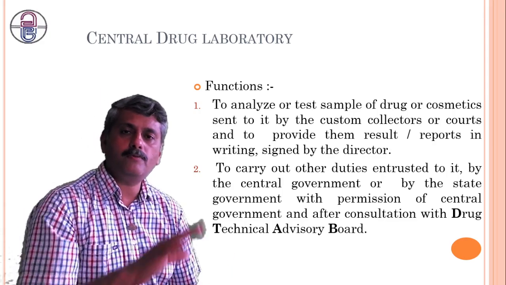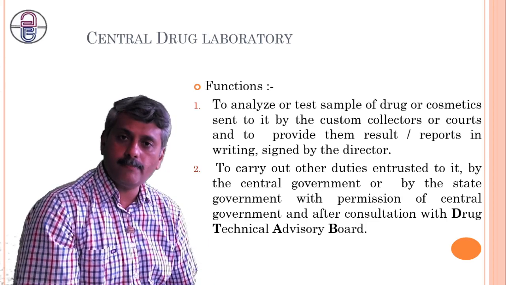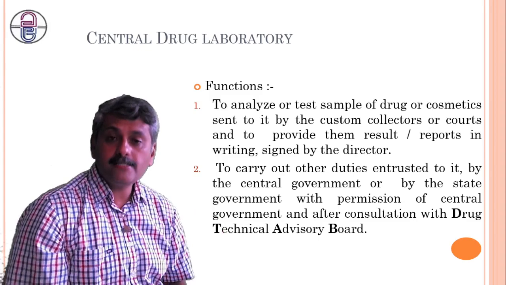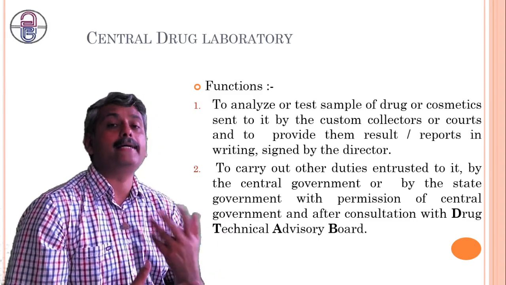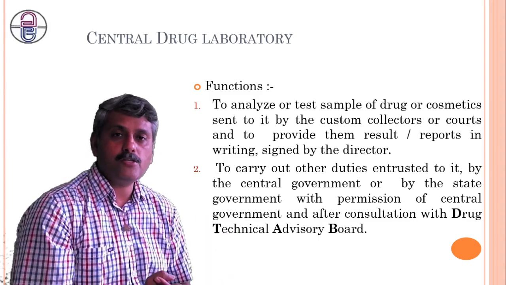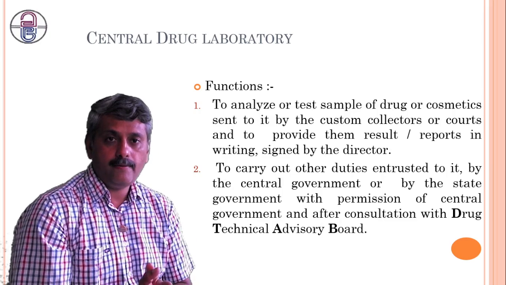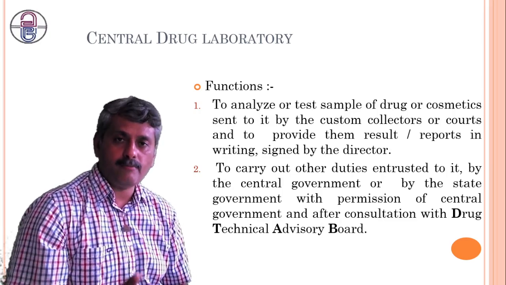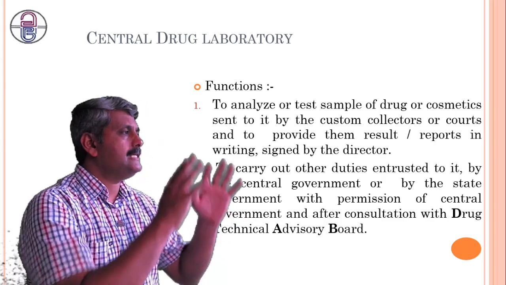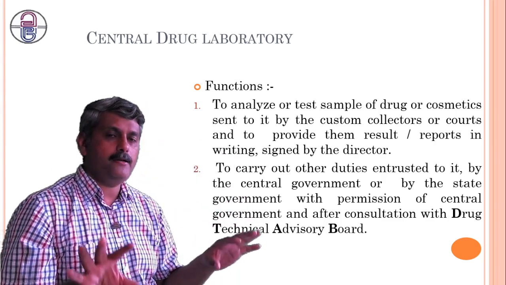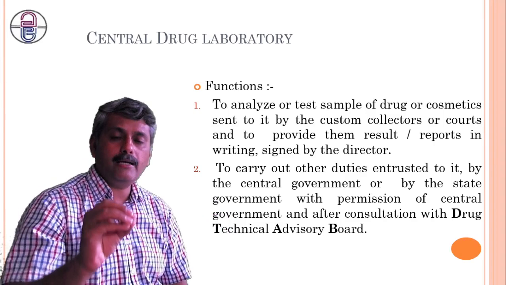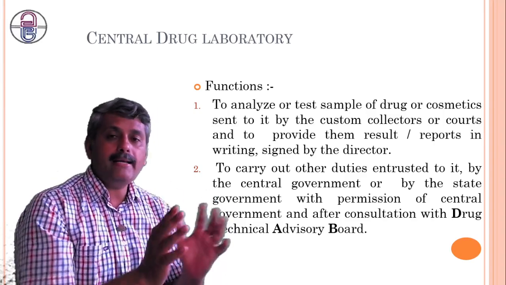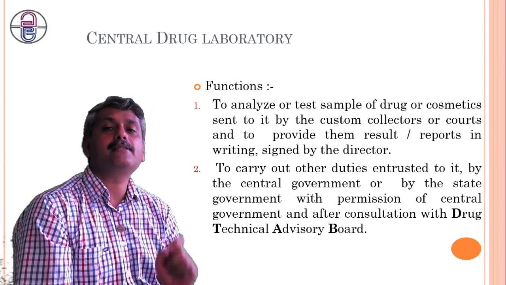There are also devices which could be used for diagnosis, for treatment, and for the prevention of something. So all these parameters get bifurcated, and each and every unit is given authority or responsibility for maintaining its performance and its standard.